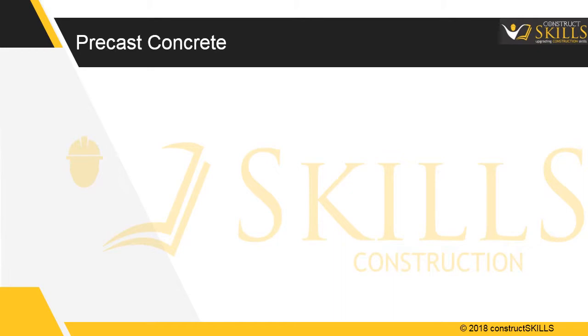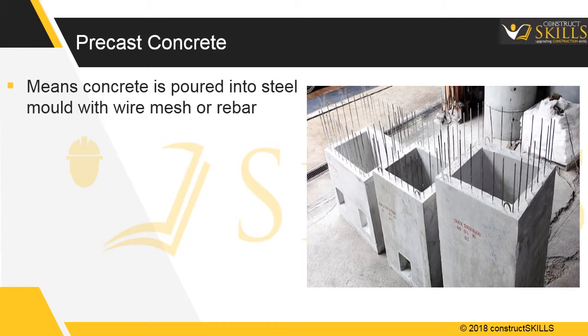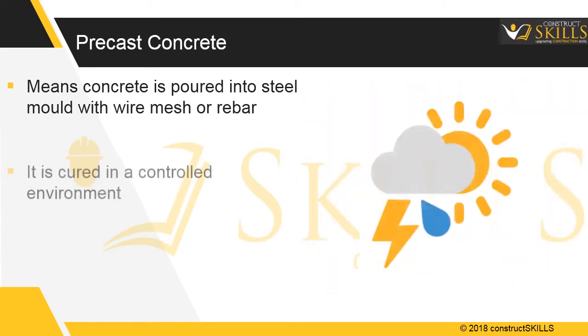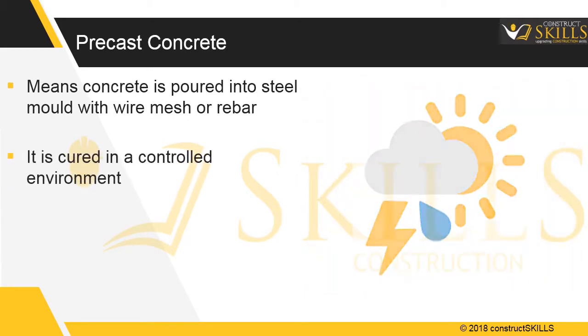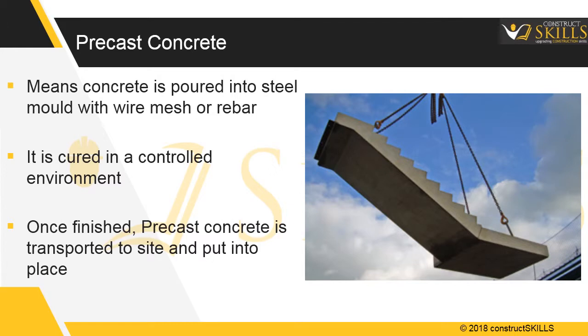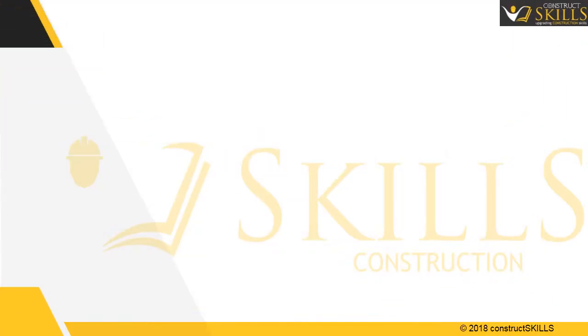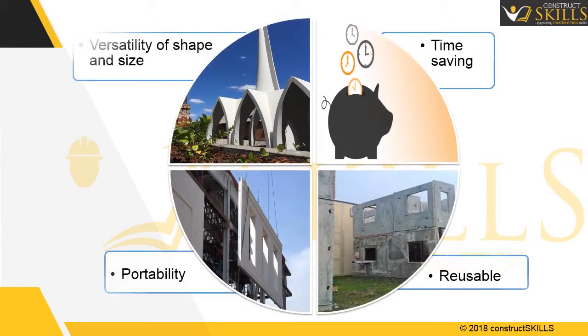Precast concrete. Precast concrete means concrete is poured into steel mold with wire mesh or rebar. It is cured in a controlled environment. Once finished, the precast concrete is transported to a construction site and put into place. Precast concrete provides benefits of versatility of shape and size, time saving, portability, can be made to order, and is reusable.